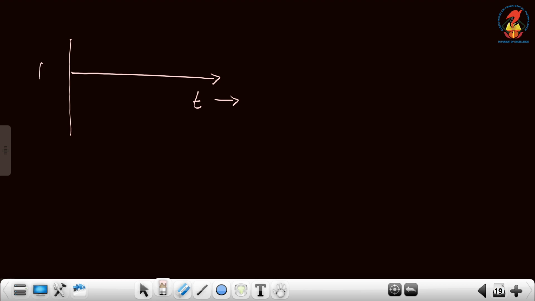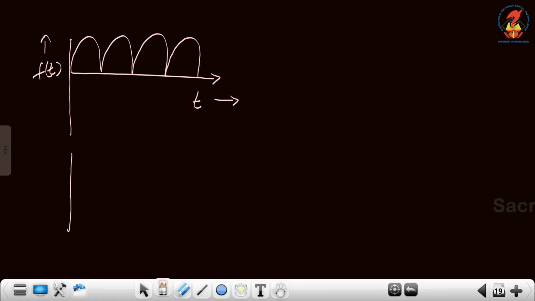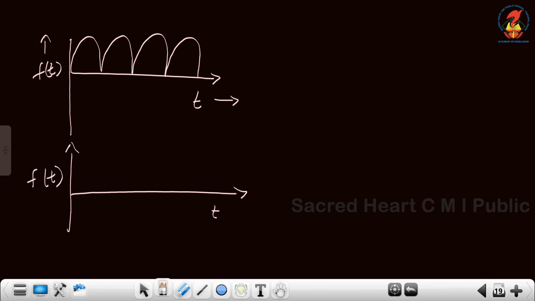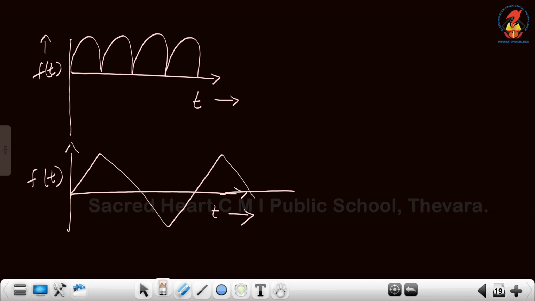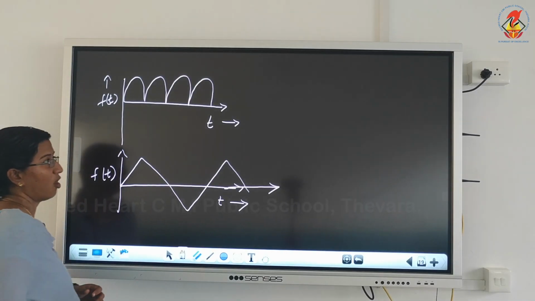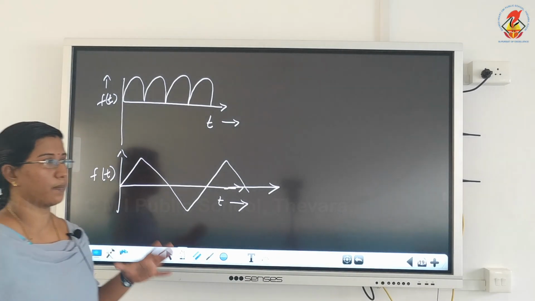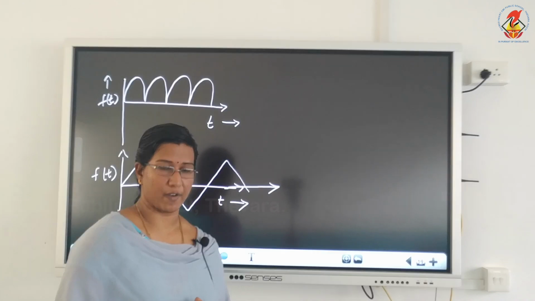time axis, function axis. This is an example for a non-periodic graph. Function with respect to time. These are all examples for non-periodic function. These are the graphs which represent the non-periodic function.